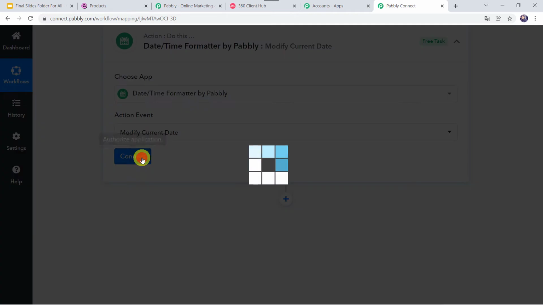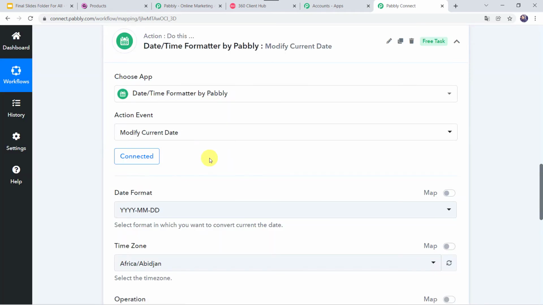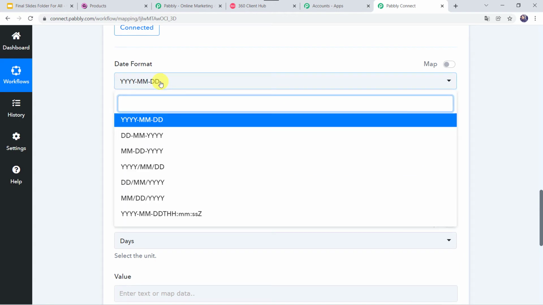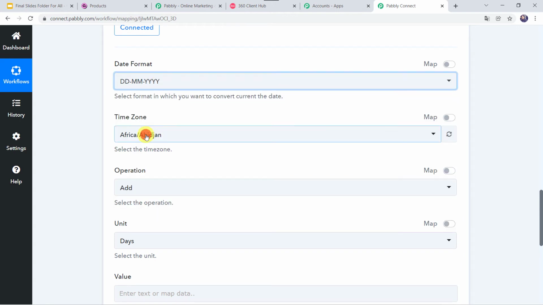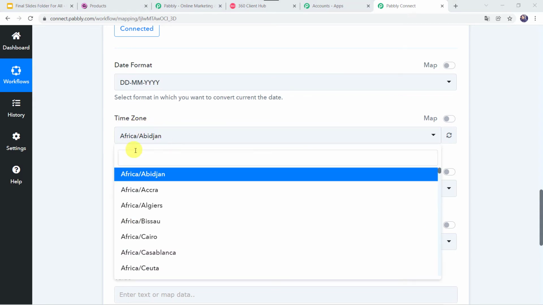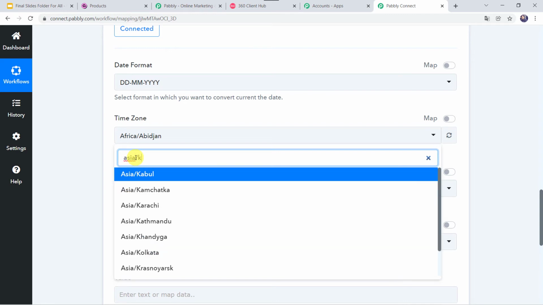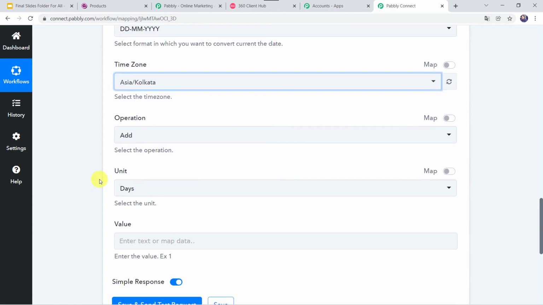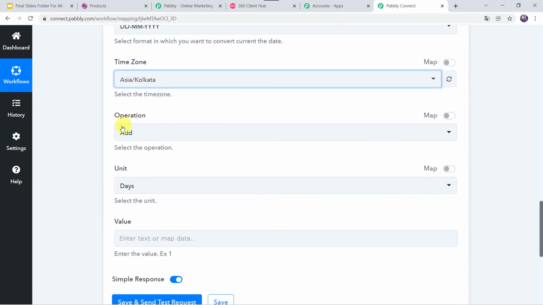Click on connect. Now here it is asking for the date format. See, we want the date format to be DDMMYY. Let us change the date format. Here it is asking for the time zone. So as we are in India, let us select the time zone as Asia, Kolkata. Okay, I'll find the same over here. Yes, this one. Now we have to select the operation. What do you want to do with this date? Yes, we want to add some days to this particular date.